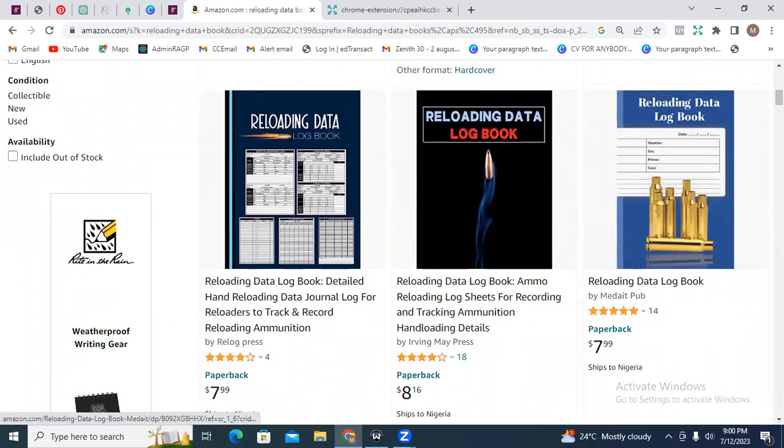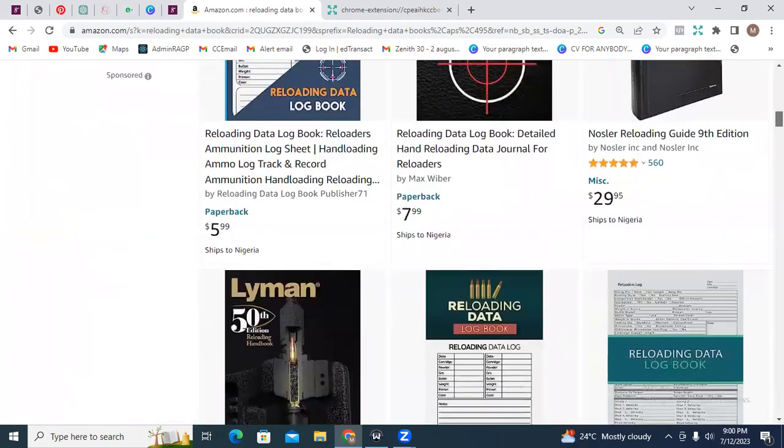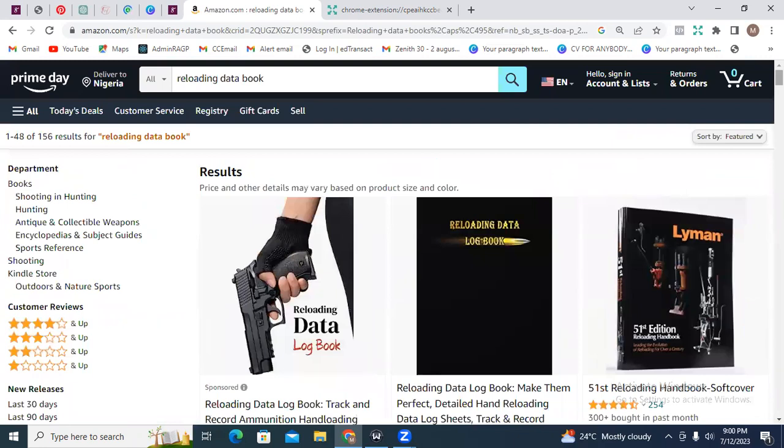Okay, so what I think you also need to do is to just go through what we have here, go through what people have created and see what reloading data logbook is really all about. Remember that the idea is to actually create books around niches that a lot of people are not writing about. And also the idea is to create as many books as possible, right? Because you don't know which one is going to bring the best result, all right? So we've talked about 5 so far.